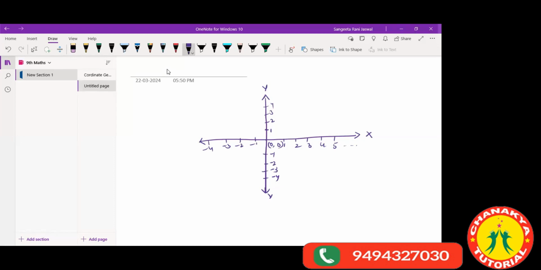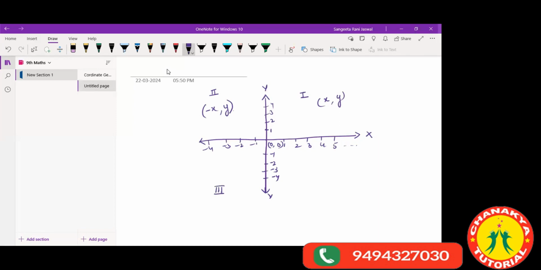चलो पॉइंट से पहले हम दूसरा देखते हैं कि first, in this first quadrant we have our x-axis as positive, okay, and y also positive. In our second quadrant, we have our x-axis as negative and our y-axis as positive. Yes?